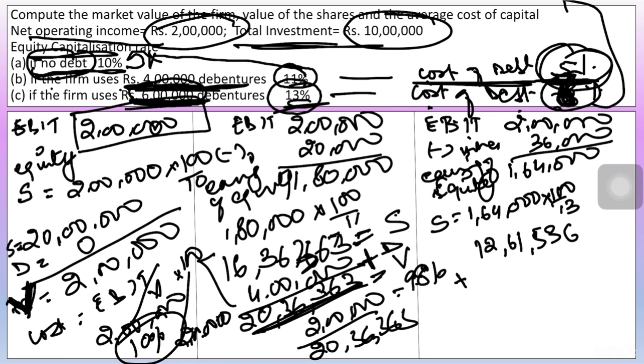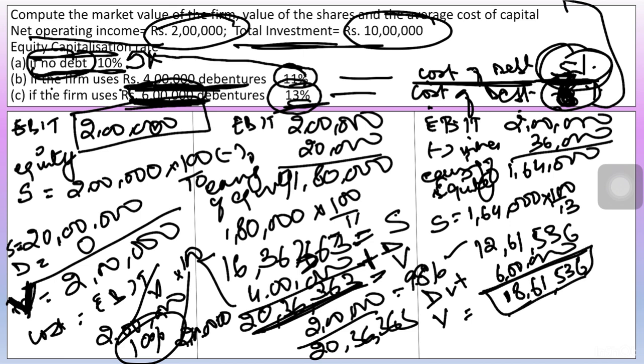We have to add the market value of the debentures, that is 6 lakhs, and the total market value of the firm, by adding the value of the shares as well as the debentures, we get 18,61,536, right? This is the market value, and the cost of capital is 2 lakhs, that is EBIT, divided by the market value, that is 18,61,536. Over here we get the cost of capital as 10.7%.